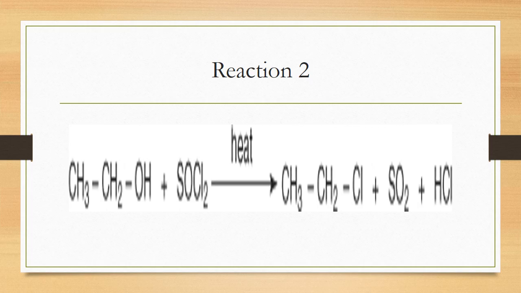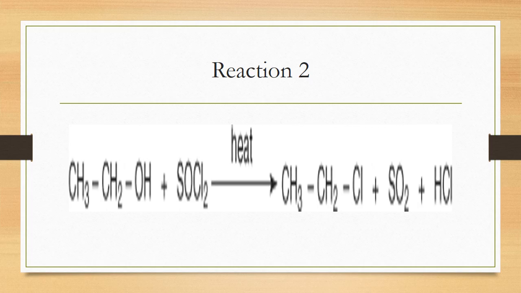The third reaction is also left. If you react your primary alcohol with NH3, the same reaction takes place. If I am using ammonia, NH3, then OH is replaced with NH2, and ethyl amine is formed.